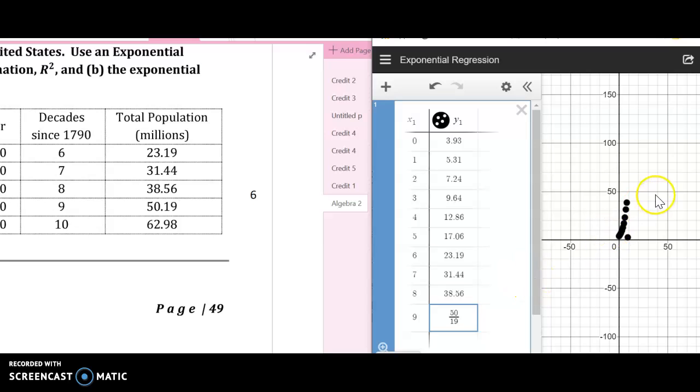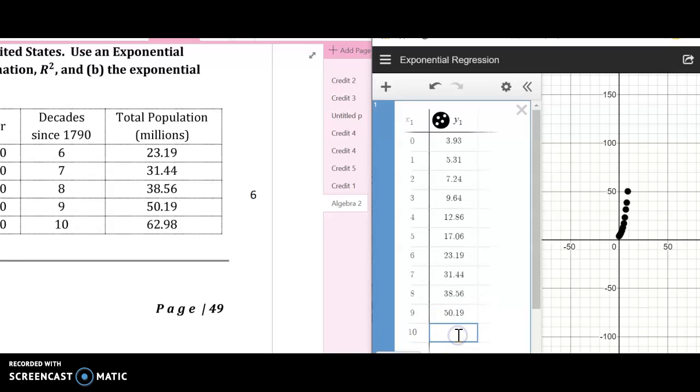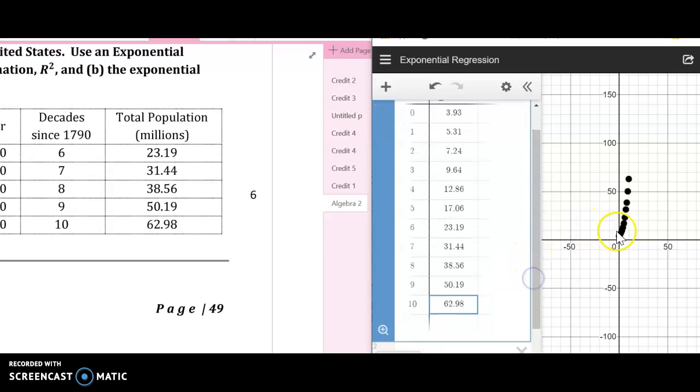And you can see that the dots are filling in. Oops, 0.19. 10, 62.98. Okay, so all those dots are filling in, and they're moving up. Looks pretty good, like it's going to be exponential.